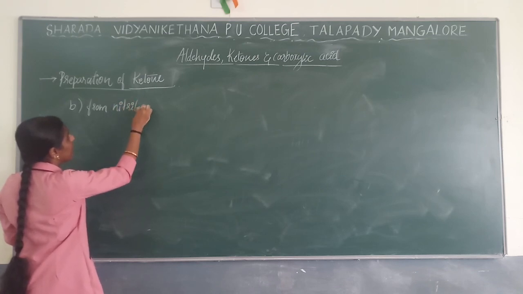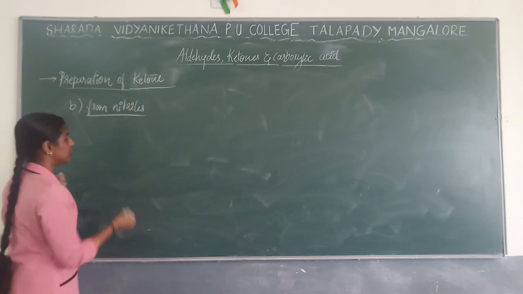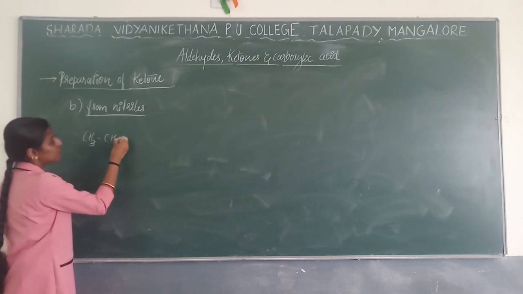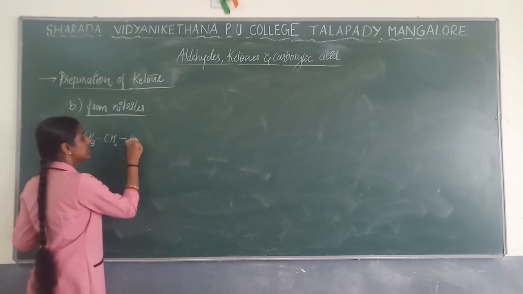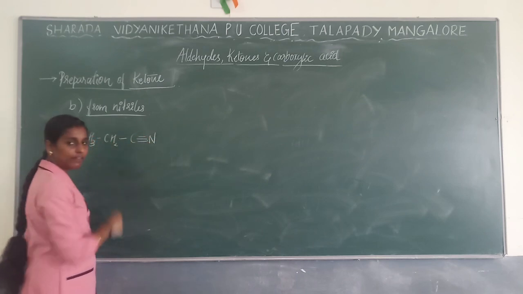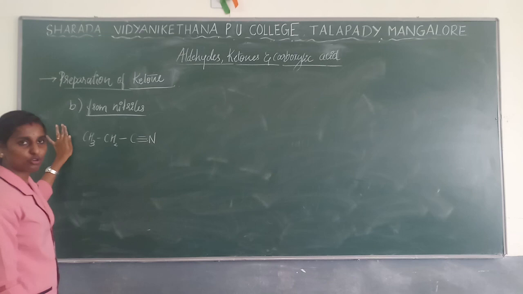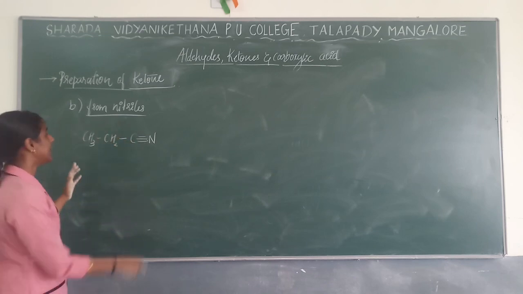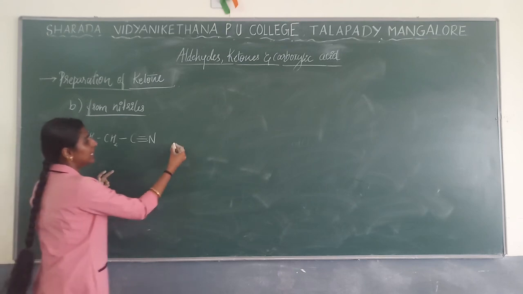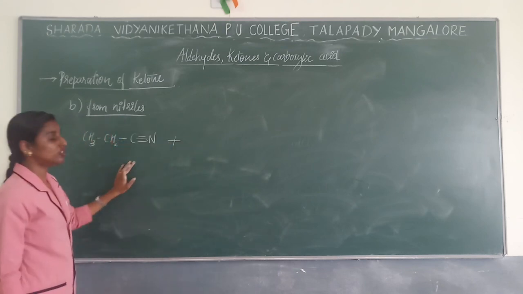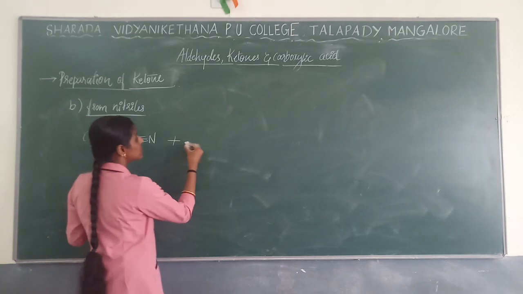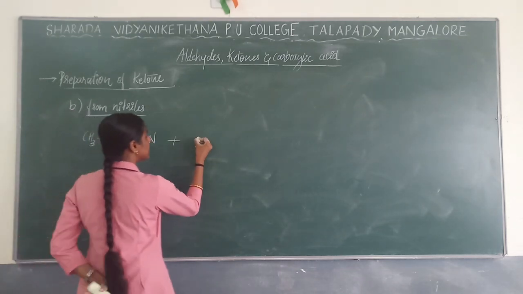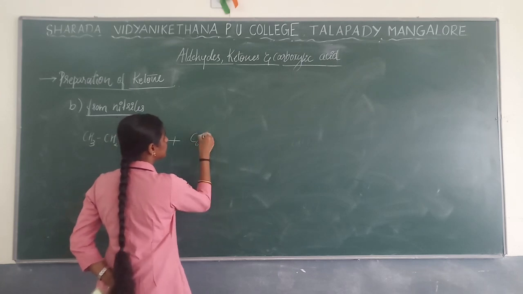Next, we are going to prepare a ketone from a nitrile. Any reactant can be taken; here a nitrile is taken, R-C triple bond N. You can represent this just as an R group, for example CH2 C triple bond N. This will be treated with a reagent, and the reagent we are going to use here is Grignard reagent.